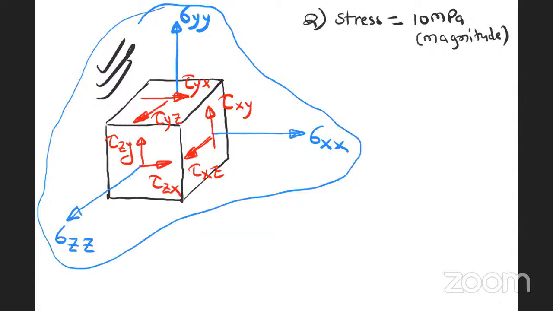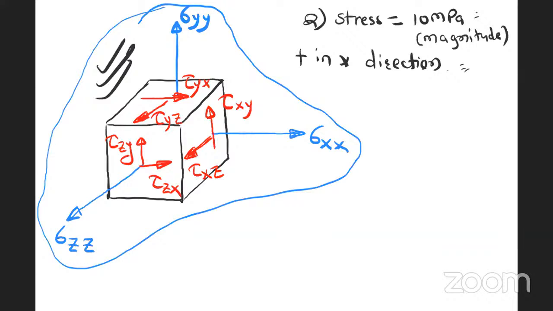Here I will provide you direction also, in x direction. Now what have I given? I have given you one magnitude and one direction. Am I correct or not? Here I have given one magnitude, 10 megapascal, and I have given you direction, in x direction.